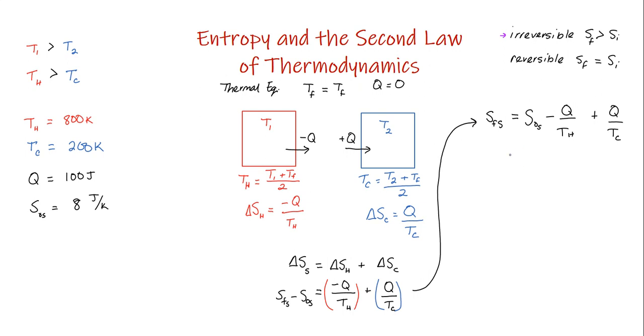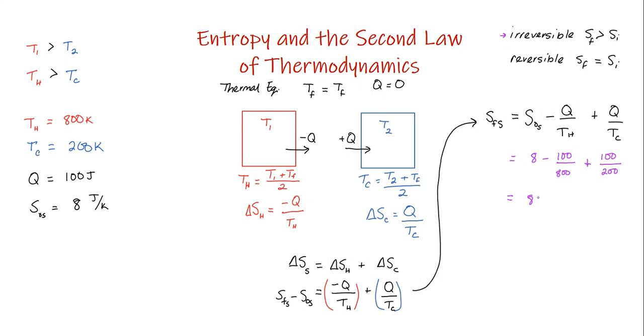So I'm going to say that this whole thing started at a value of 8. The heat flow out was 100 joules divided by the average temperature of the hot object at 800, plus the 100 joules that was gained by the cold object divided by its average temperature, which I defined as 200 Kelvin. So let's do a little simplification here.